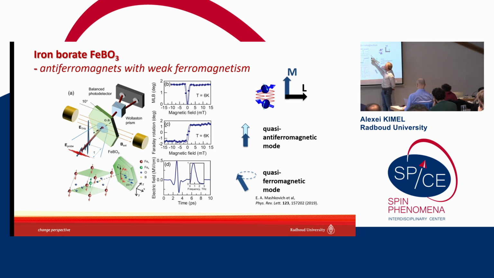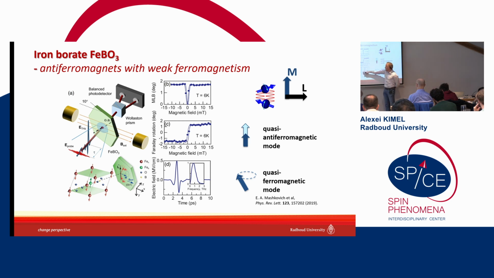We can have nice measurements of Faraday rotation, which is proportional to the antiferromagnetic vector. And what we do here, we excite iron borate with a strong terahertz pulse, which has an electric field reaching half a megavolt per centimeter.